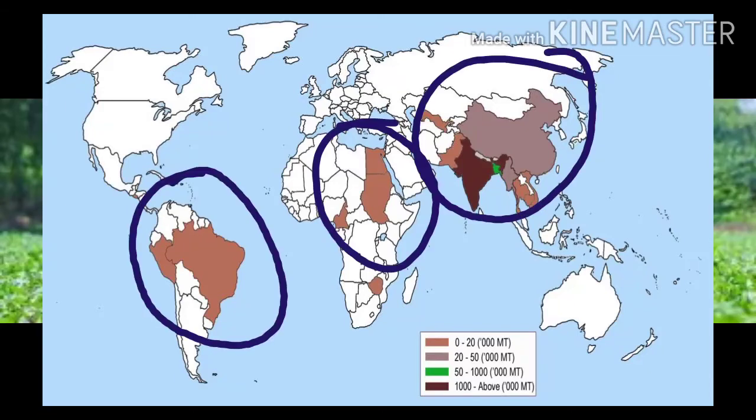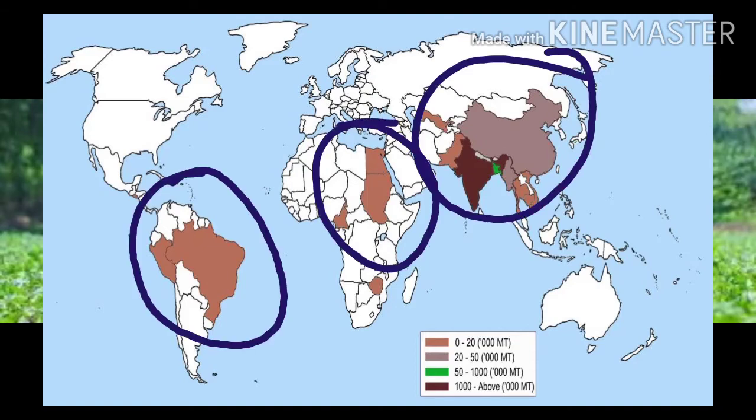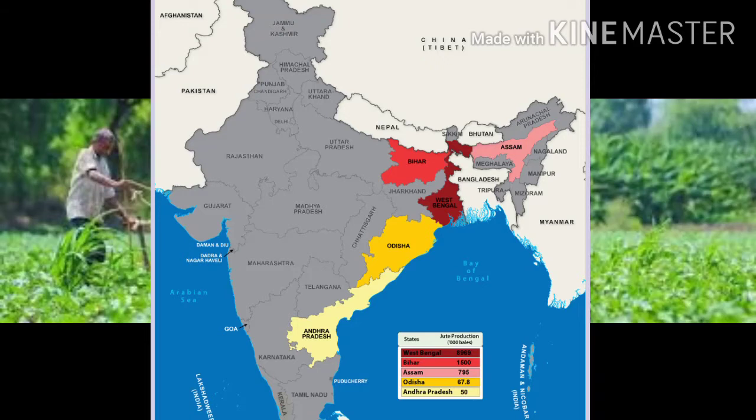India is the leading producer of jute in the world, followed by Bangladesh and China. Other major producers are Myanmar, Uzbekistan and Nepal. In India, West Bengal is the leading state in the production of jute, which is followed by Bihar, Assam and Odisha. And Bangladesh is the leader in the international jute market.